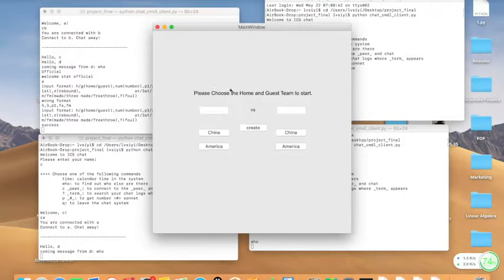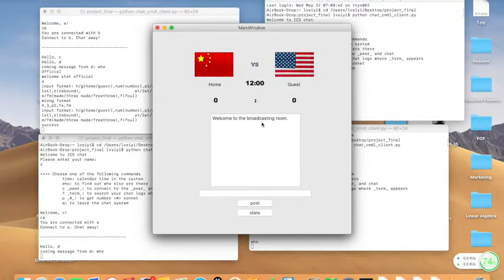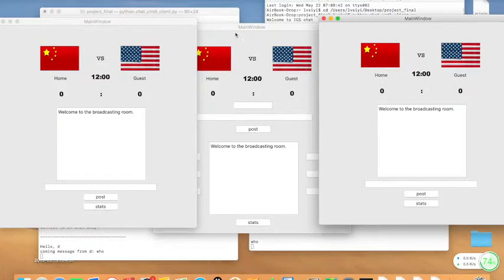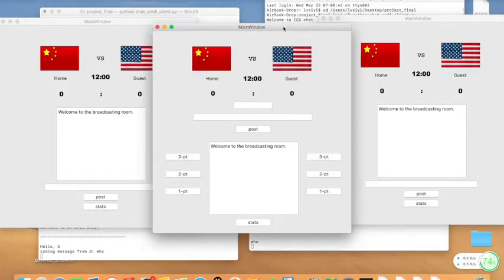Once you get into the broadcasting system, you first need to set up. For convenience this time, because each time we need to change the flag, we will only show you China versus America. You can see here we have our national flags, China and America, and this one is the broadcaster interface, and those are the guest interfaces.